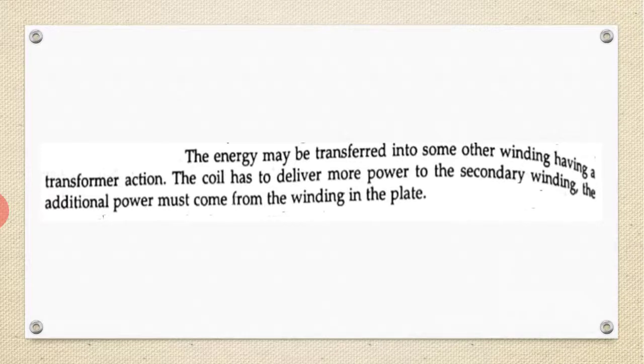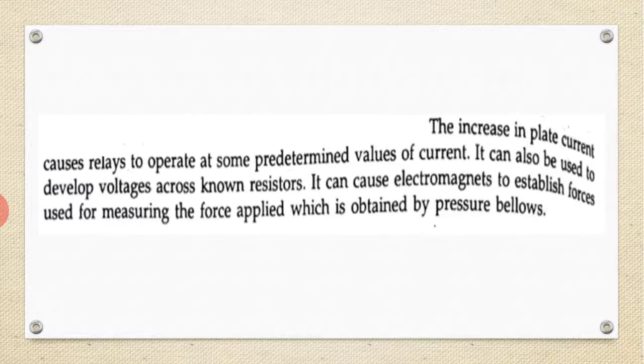Here the increase in plate current causes the relay to operate. Depending upon the pressure, it develops in the secondary winding. The coil has to deliver more power to the secondary winding, and the additional power must come from the winding in the plate circuit. So the increase in plate current causes the relay to operate.